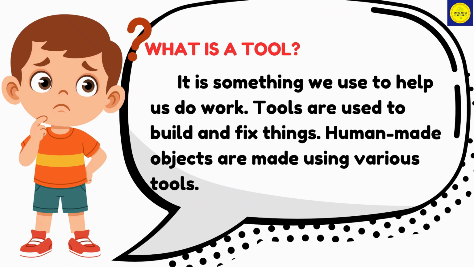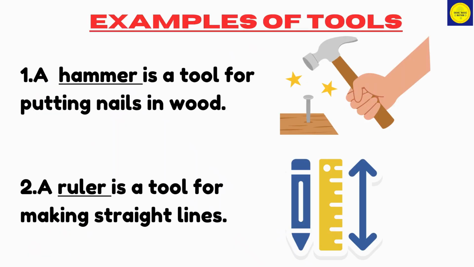What is a tool? A tool is something we use to help us do work. Tools are used to build and fix things. Human-made objects are made using various tools. Examples of tools. 1. A hammer is a tool for putting nails in wood. 2. A ruler is a tool for making straight lines.